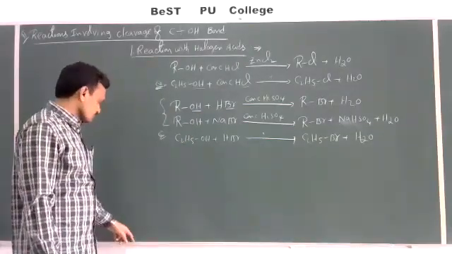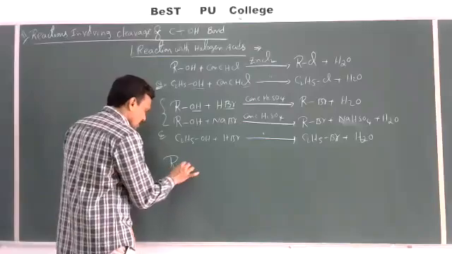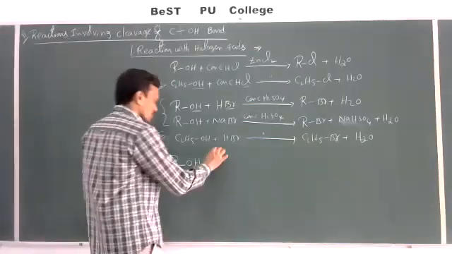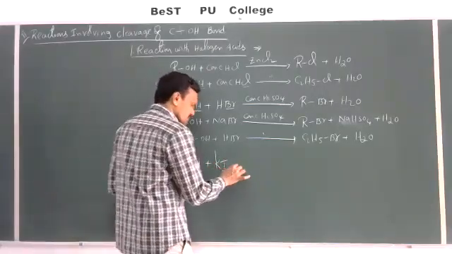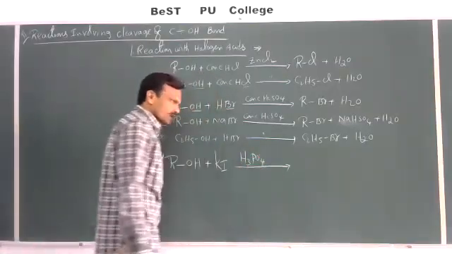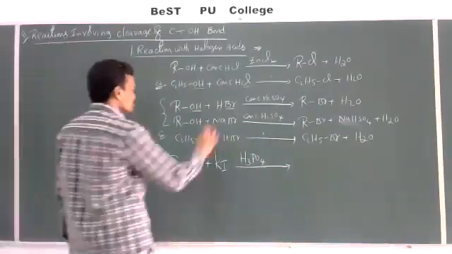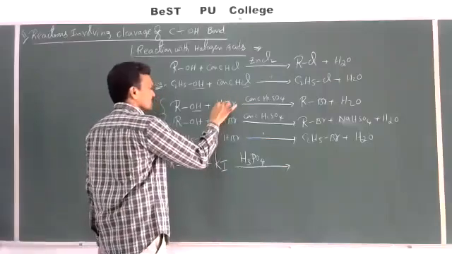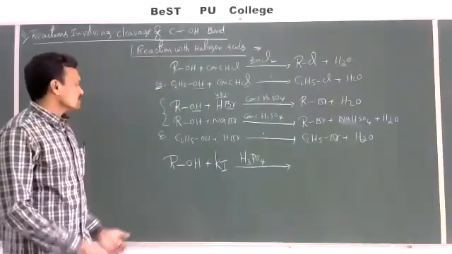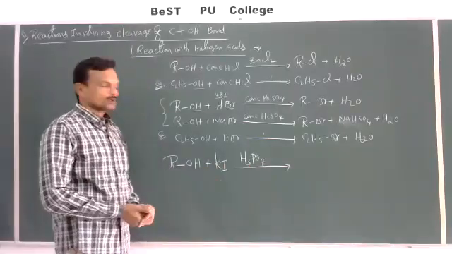Then, how to prepare iodoalkanes? See, when alcohols are allowed to react with potassium iodide in the presence of H3PO4, around 85% concentrated H3PO4. Here you use around 48% HBr in this reaction, already studied in haloalkanes clearly. So when alcohols react with potassium iodide in the presence of H3PO4.